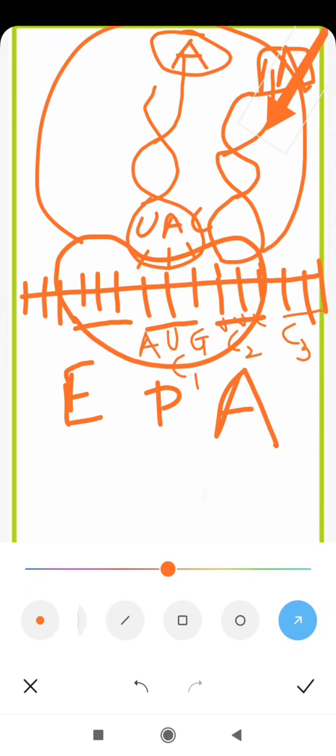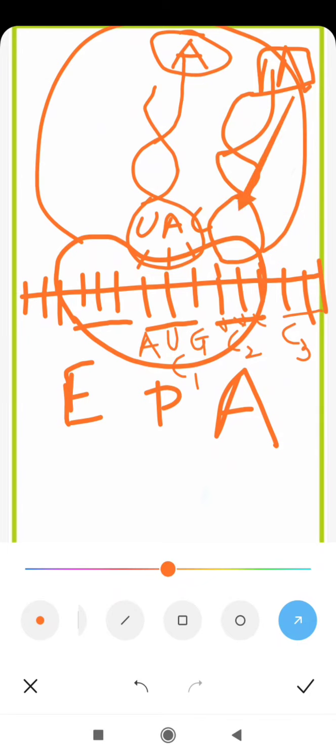Instead of a single amino acid, it now has a dipeptide chain, and the P site is now vacant, because it has handed over its amino acid to the newly arrived tRNA. So the tRNA at the P site is now vacant, without an amino acid. The tRNA at the A site carries a dipeptide, two amino acids connected to each other. Now translocation will occur, the movement of the mRNA.